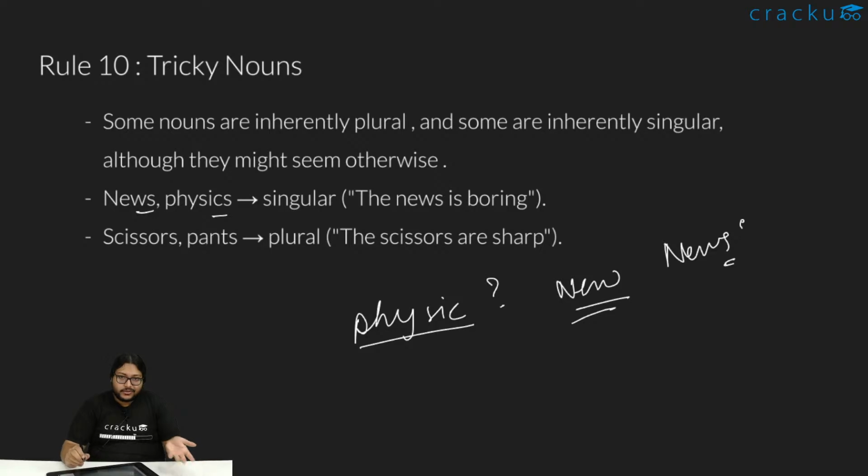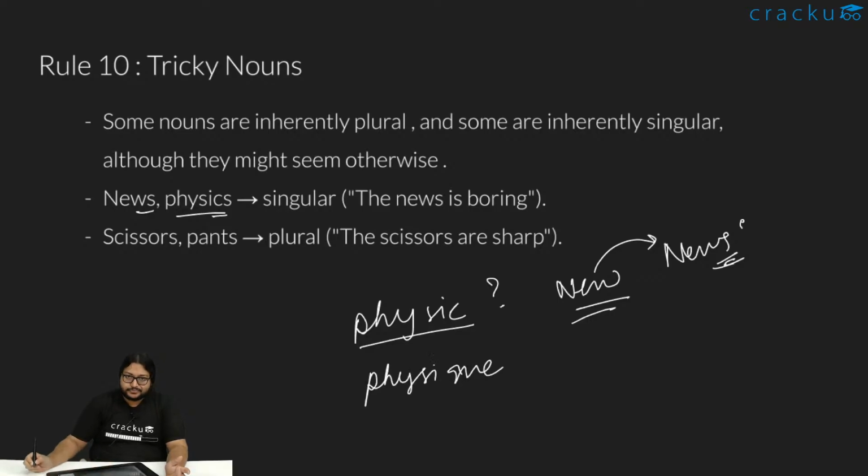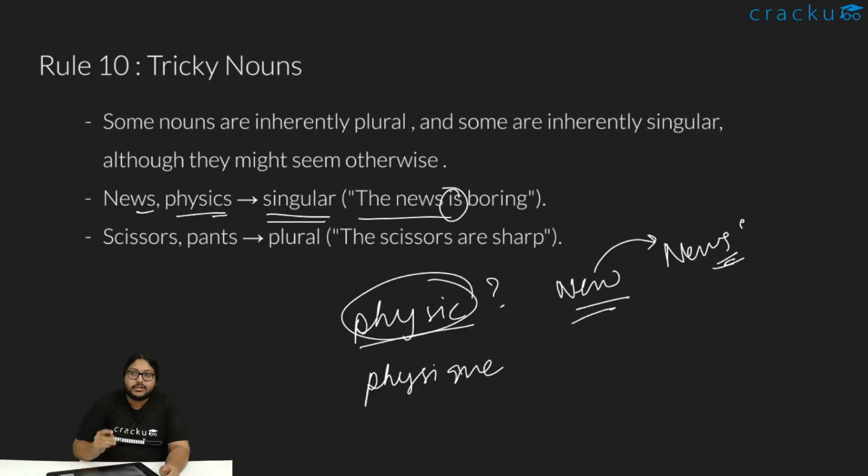New means something which is new, brand new. And news is what? Information that we get. On TV, on mobile, news. So this is not the plural for this. So that is why this word, although it has an S, it's not a plural. Similar for physics, physic means body, and that is not the correct spelling also. For physique, it is PHYSIQUE. That means body. This doesn't mean anything as a singular. So news, physics, stuff like that, that is a singular subject. So the verb that follows is a singular verb. Like the news is boring, not the news are boring.